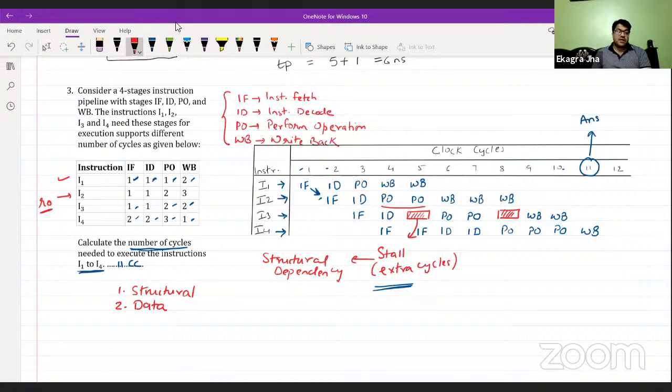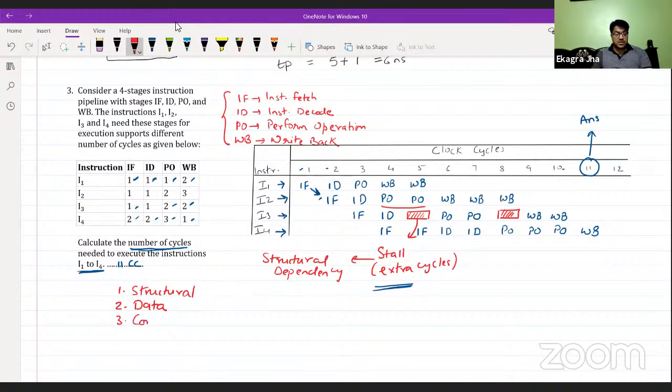These types of data dependencies come up in the GATE examination a lot. You might find a number of questions regarding data dependency. Among all the dependencies, data dependency comes up more frequently than the rest.